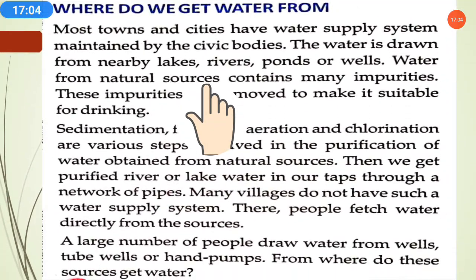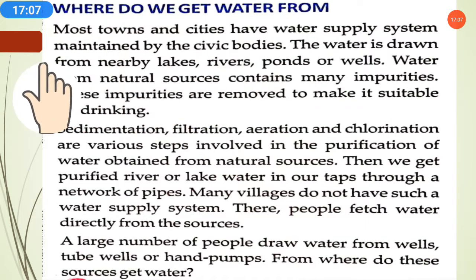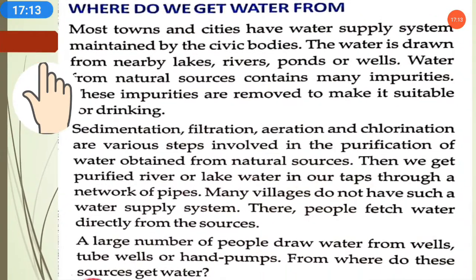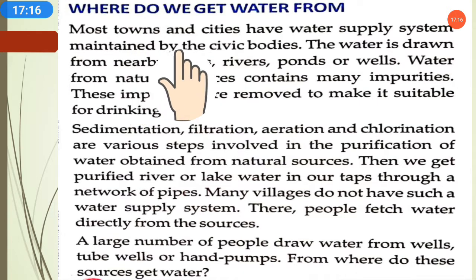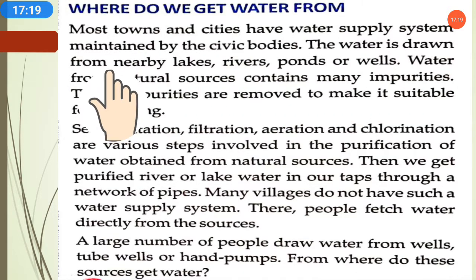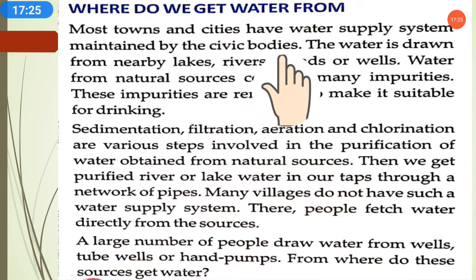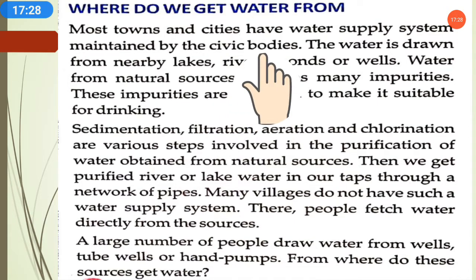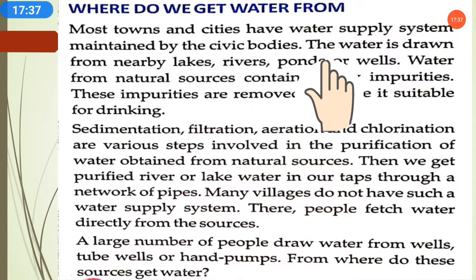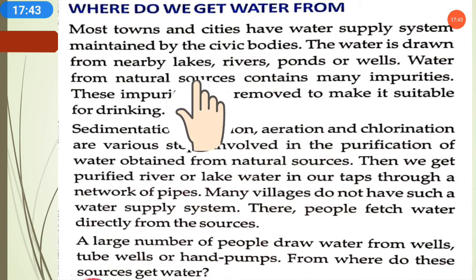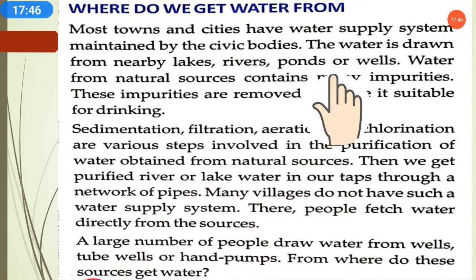So this we will see: most towns and cities have a water supply system maintained by the civic bodies. Like the Nagar Nigam, they provide water through the water supply system, from lakes, ponds, rivers and all. So the water is drawn from nearby lakes, rivers, ponds or wells. Means water is taken from the nearby lakes, rivers, ponds or wells.